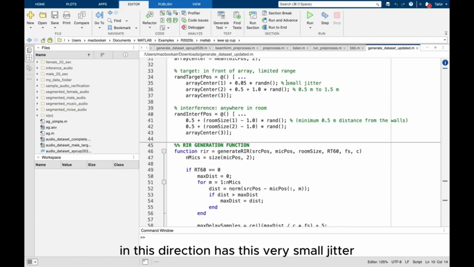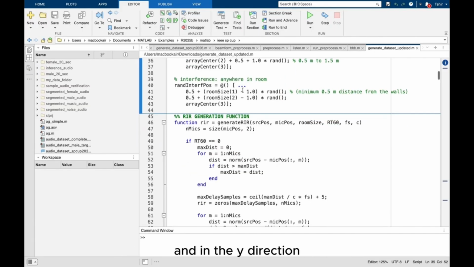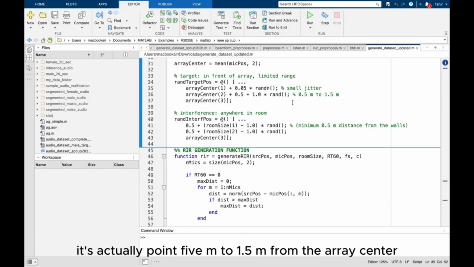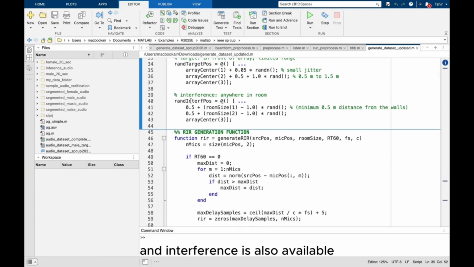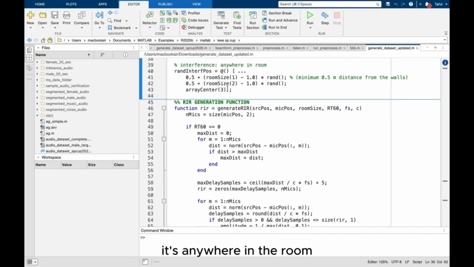So our target in the extraction has this very small jitter, and in the y direction it's actually 0.5 meter to 1.5 meter from the center rather than 1. So we are actually basically generalizing all these things here. And interference is also a variable. It's anywhere in the room, but it is always at a distance minimum of 0.5 meter from the walls.